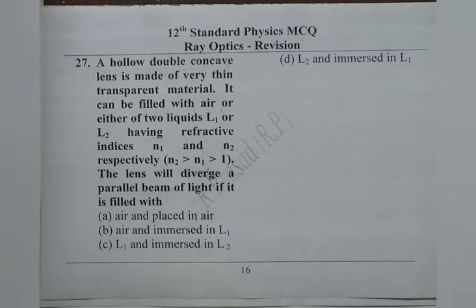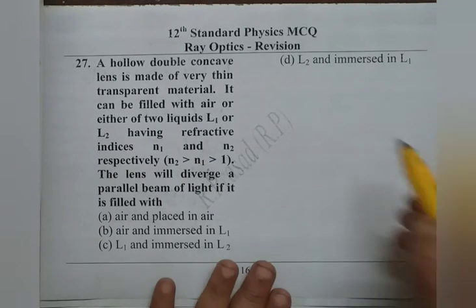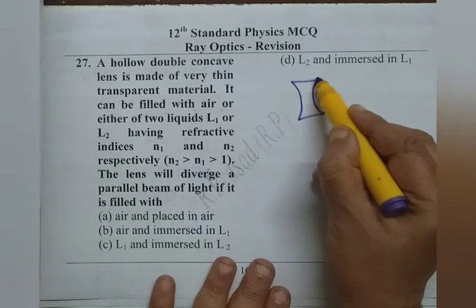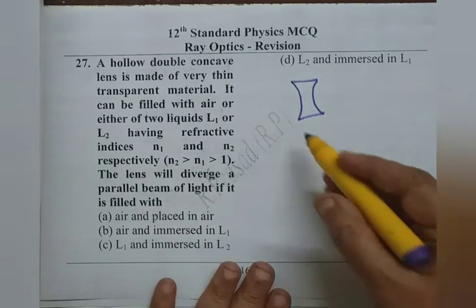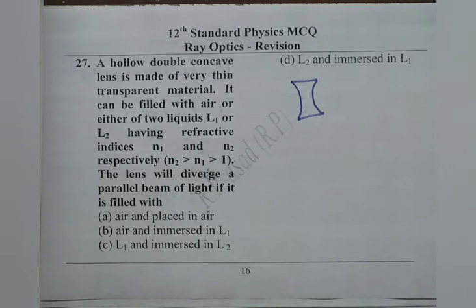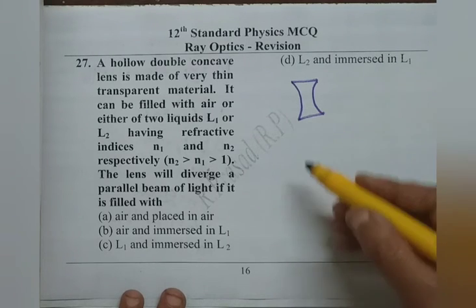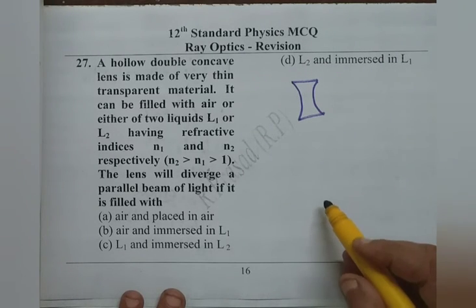The lens will diverge a parallel beam of light if it is filled with? Say, we are given a hollow double concave lens, that means it is always diverging when the surrounding medium refractive index is less than the lens medium refractive index. That's always the correct idea.